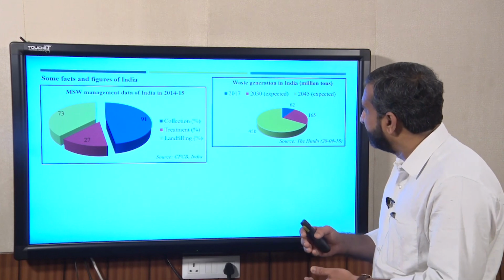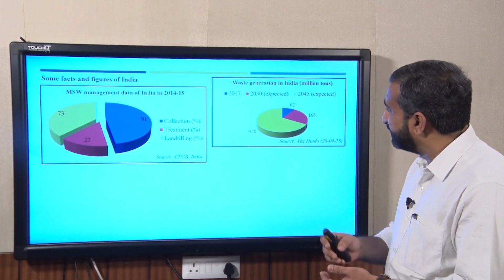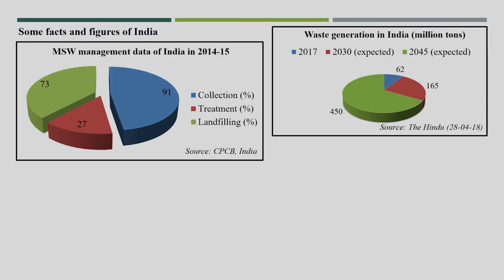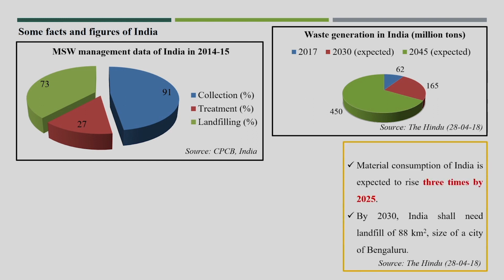Now you see that by 2030 the expected waste will be 165 million tons, and in 2045 the waste generation will be 450 million tons annually. So you see how difficult the management of solid waste will be if you do not properly propose the recycling facilities.